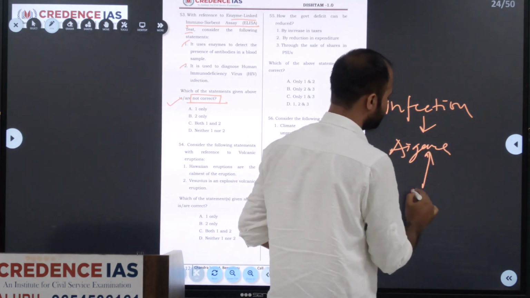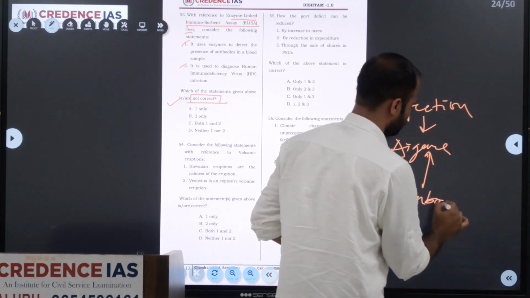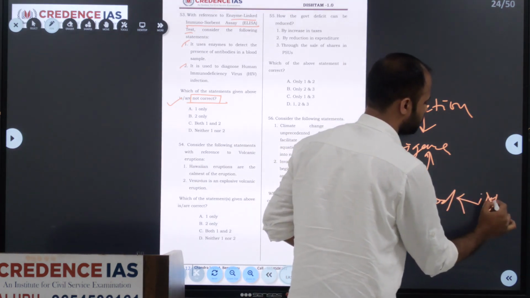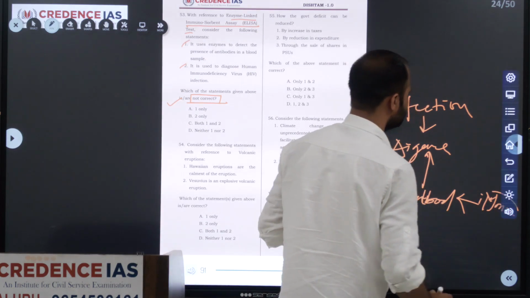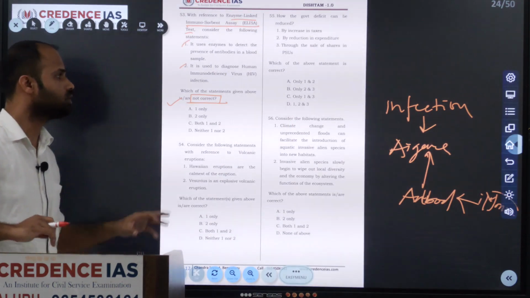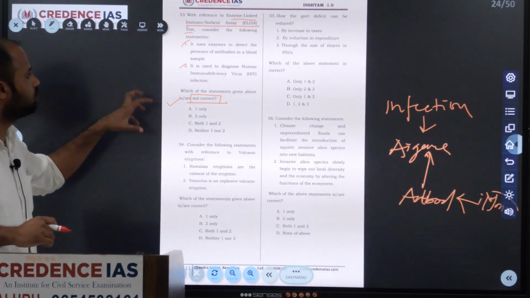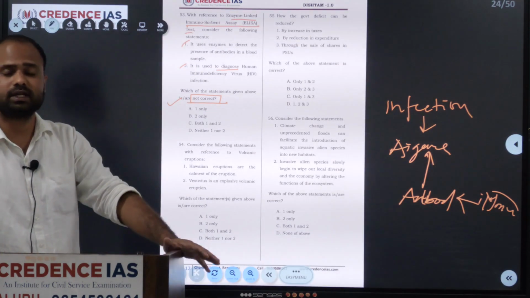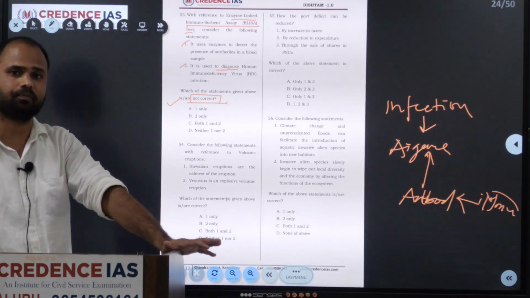To this antigen, antibody will be generated by our immune system. This method is used to diagnose HIV as well as for pregnancy tests as well as blood typing.